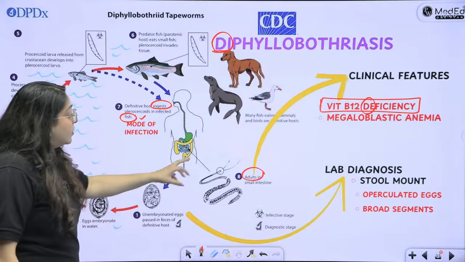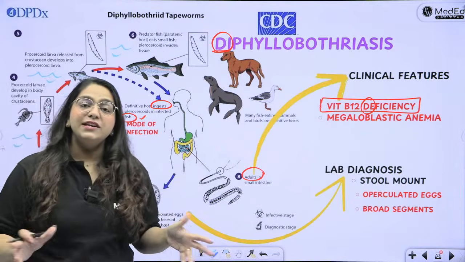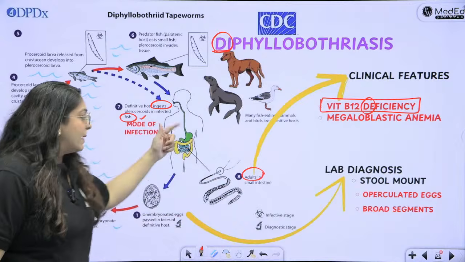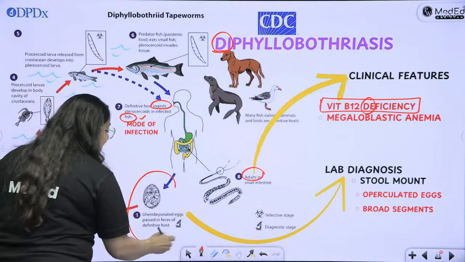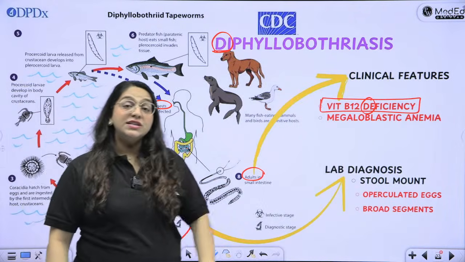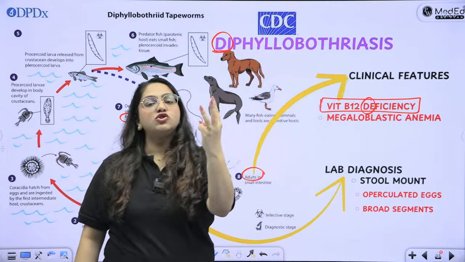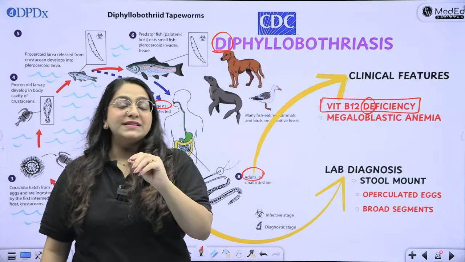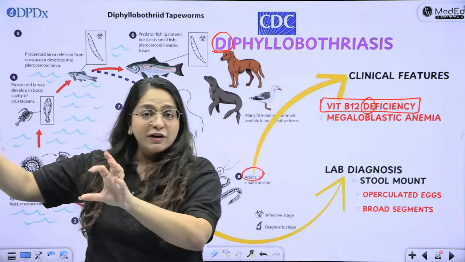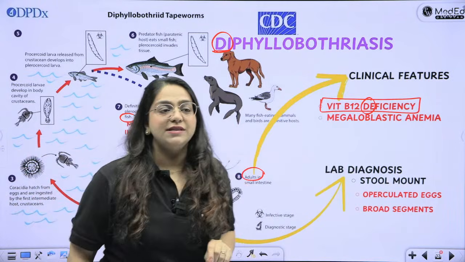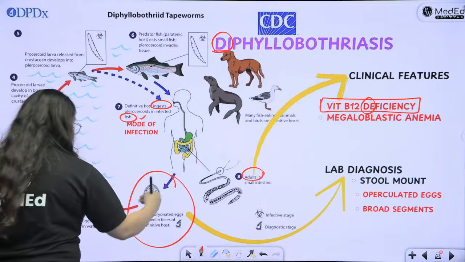Okay. Now, these adults will lay eggs in your intestine. These eggs will be passed in your stool. You will see these eggs. So, what is the diagnostic stage for all three? Stool. Eggs in stool. What is the infective stage? Larva for two and egg for one, which is H. nana.